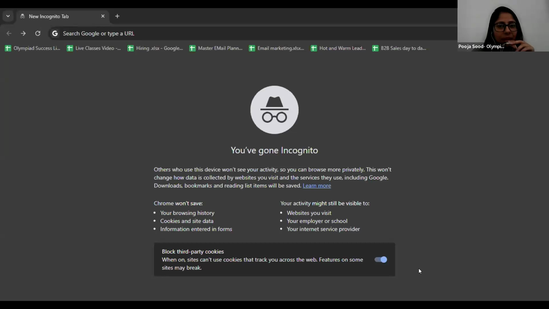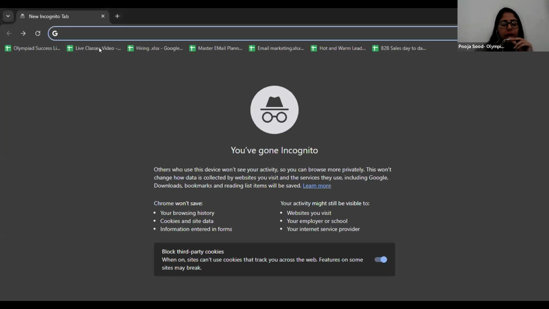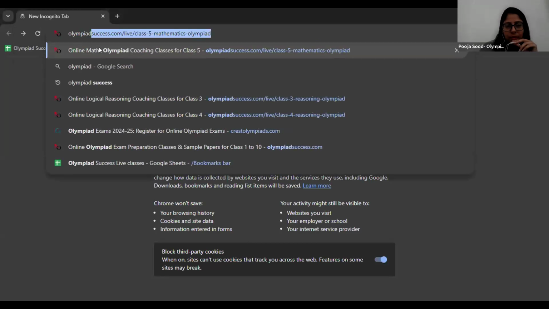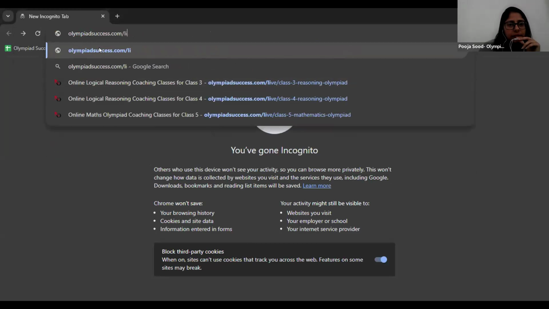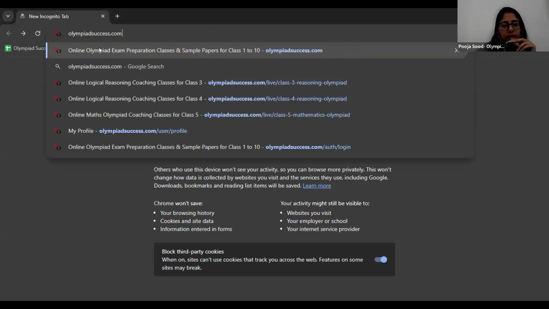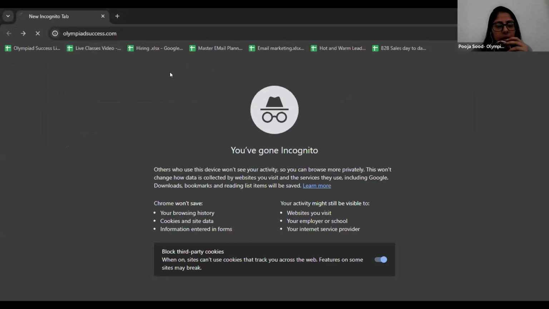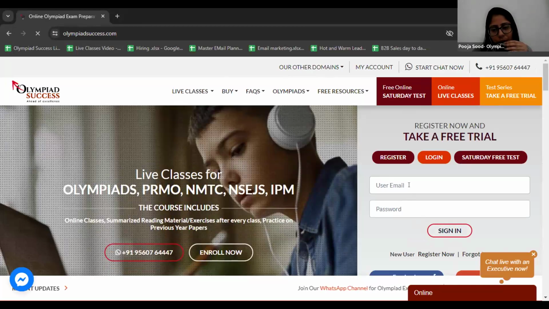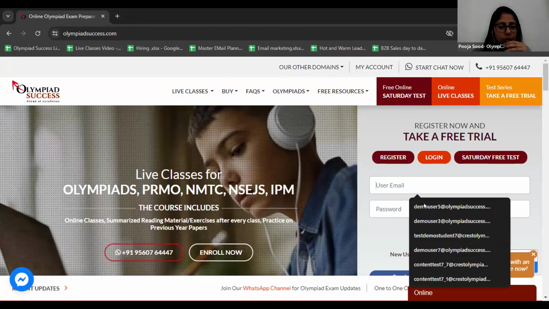Am I audible to everyone clearly? Yes. So what you have to do is open the window over here and type the URL, Olympiad Success. The moment you click enter, you'll get this page on your screen. I'm going slowly and steadily so that it is clearly audible and you understand it clearly. The moment this page flashes on your screen, you just have to enter your user ID and password, which you will get from our side.